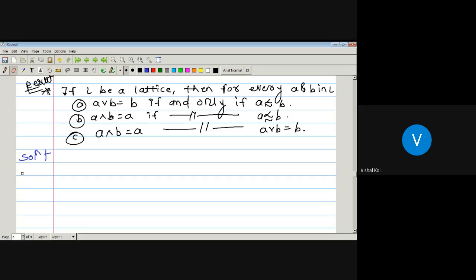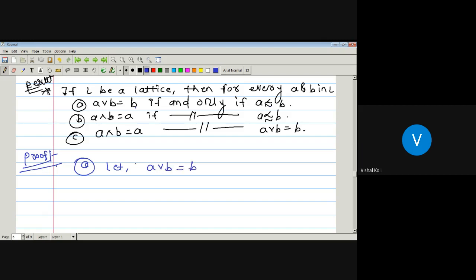Okay. Actually, this is a result. It means it has a proof. So first, in part one, we have to prove that A join B is equal to B if and only if A precedes B. That is, we have to prove this result in two parts. First we take A join B equal to B and prove that A precedes B. And second, we take A precedes B and prove that A join B is equal to B. So let us take A join B is B.